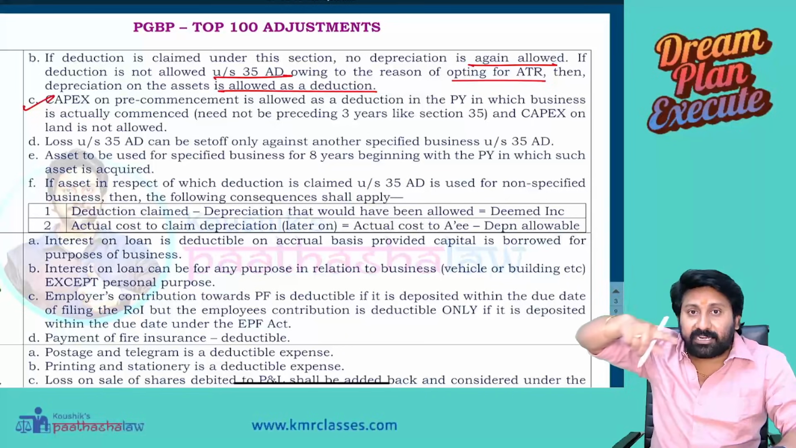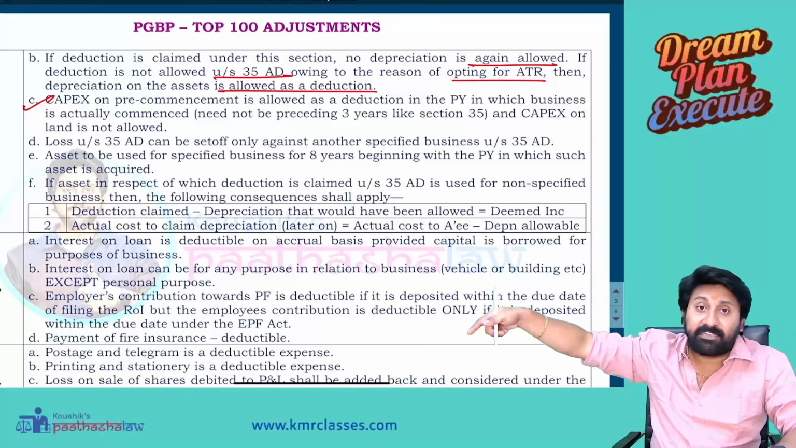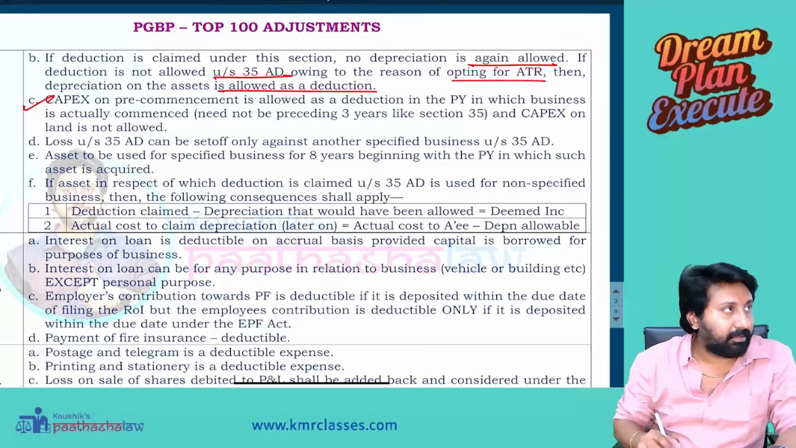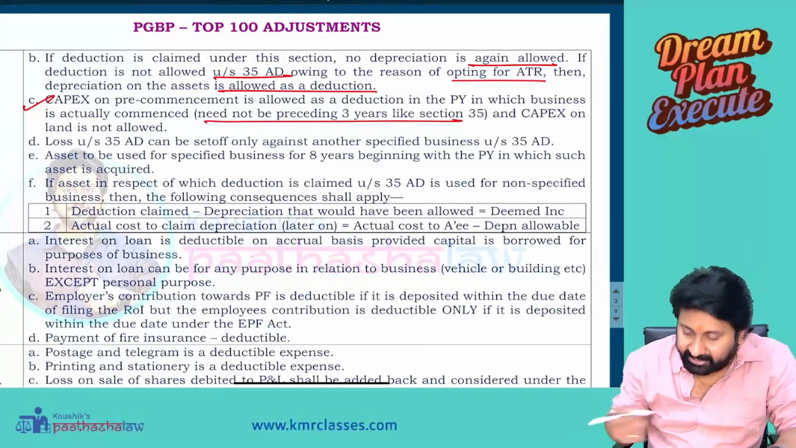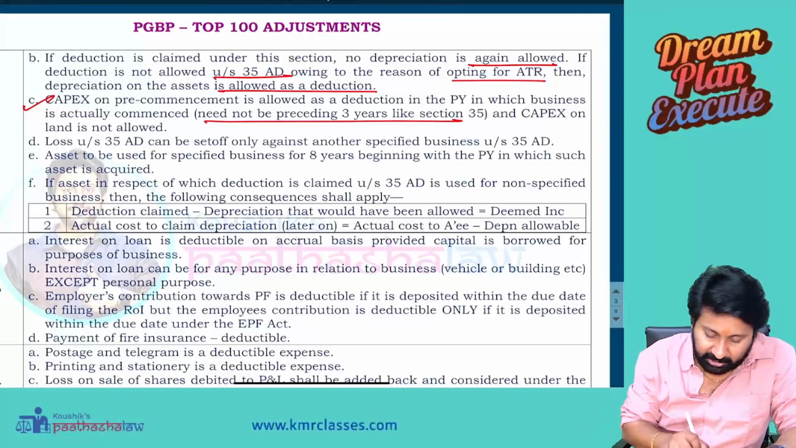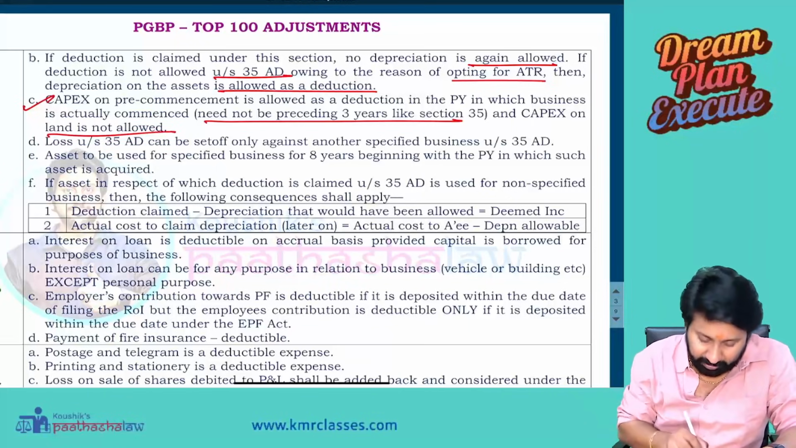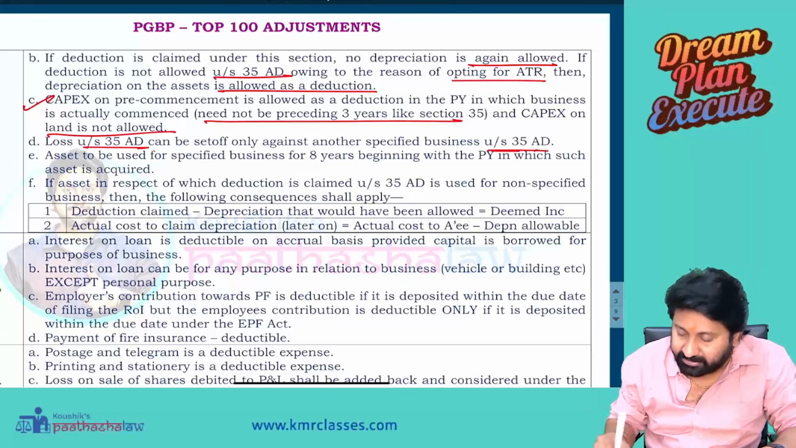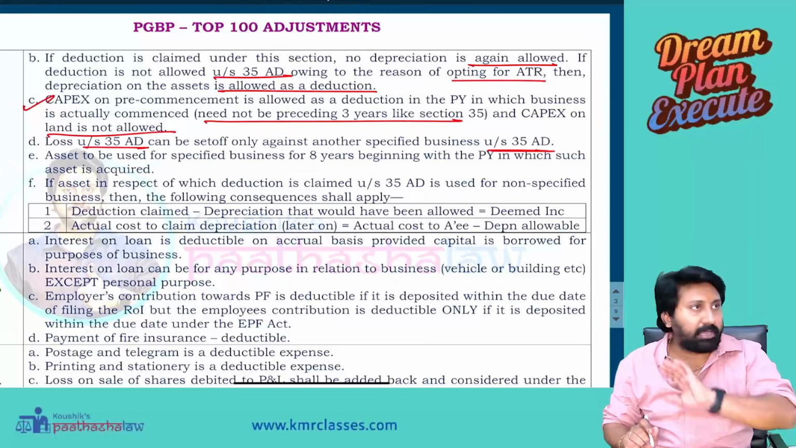Any capital expenditure incurred on scientific research will be allowed as a deduction in the previous year of commencement of business. But here the 3 years limit is not there, so it need not be in the preceding 3 years like in section 35. Capex on land is not allowed, same. Next one: loss under section 35AD can be set off only against another specified business under 35AD. Normally you cannot set off.